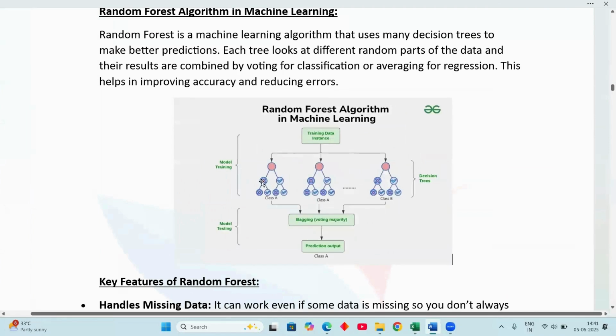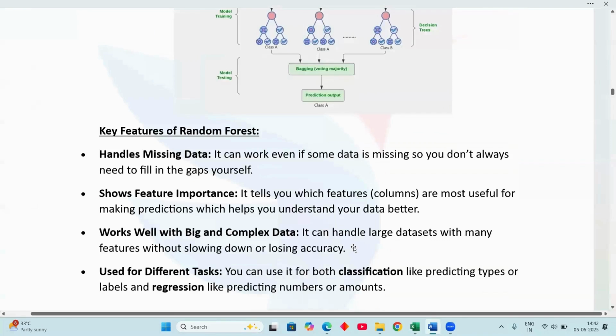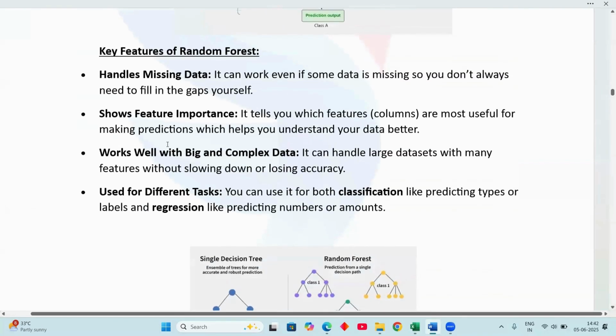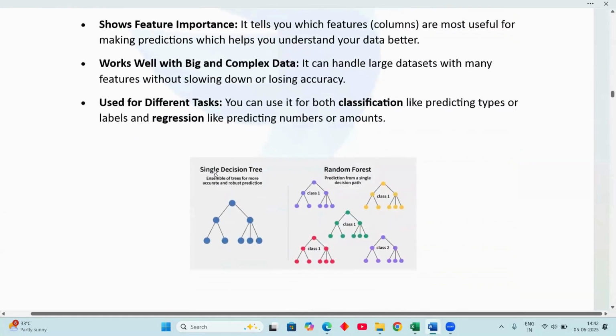We have to train the model, take different decisions, and after that check which decision has the majority, and that we can predict as the output. It handles missing data, simple features, works well with complex data, and can be used for different tasks. So here we can see a single decision tree gives only yes or no. In random forest, it takes multiple decisions, and over all the multiple decisions, it predicts the majority decision and finalizes it.